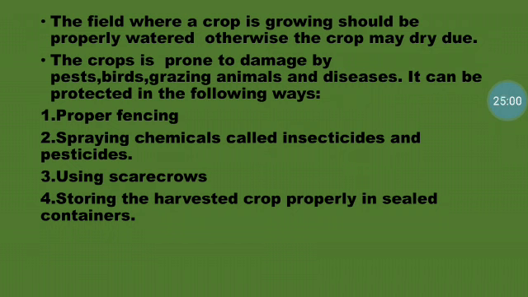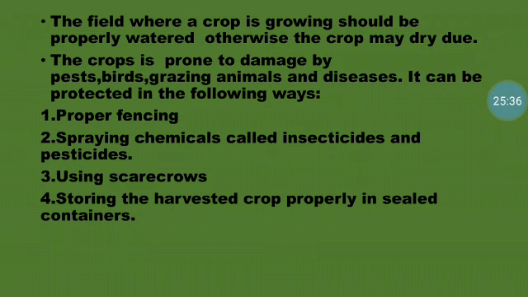Okay, and second one, we have got spraying chemicals called insecticides and pesticides. This is done because in some crops we will find small insects which might be eating the crop. Okay, like insects, rats, weeds and all, these are called pests. Okay, they will come and eat all the crops. To avoid that, we have to spray insecticides and pesticides.